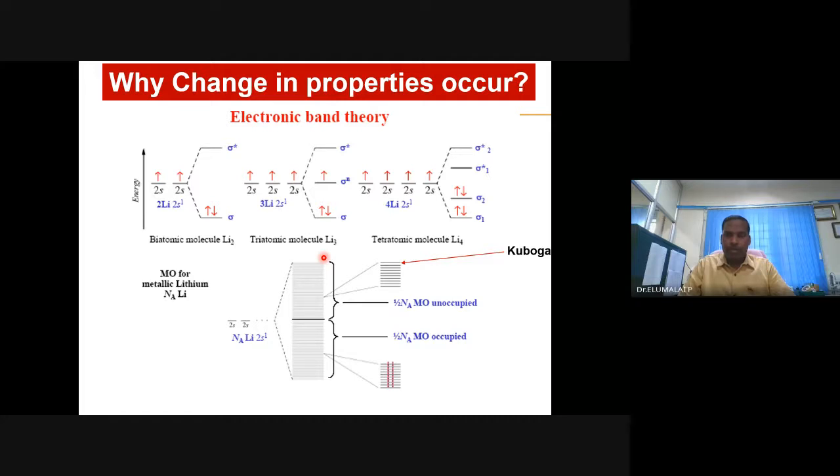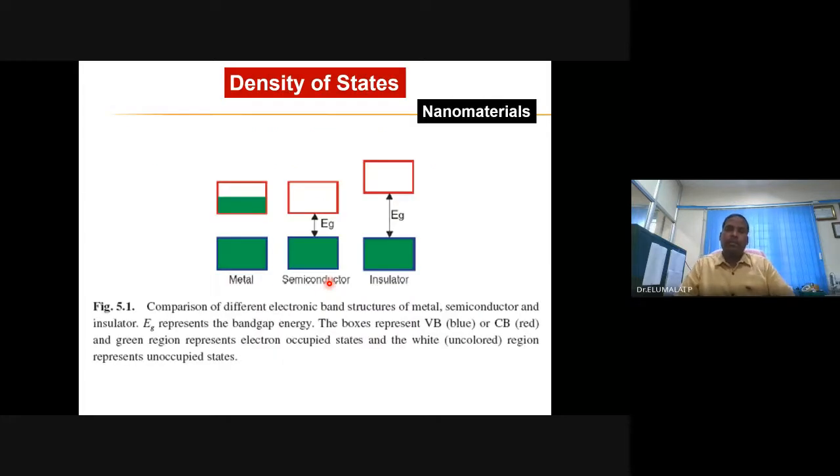If there is no band gap, no separation between the valence band and the conduction band, all the bonding molecular orbitals align and make a conduction band, all the anti-bonding molecular orbitals combine and make a valence band. And if there is no separation, they are metals. If there is a separation between them, they are either semiconductors or insulators. And we have three types of materials based on that.